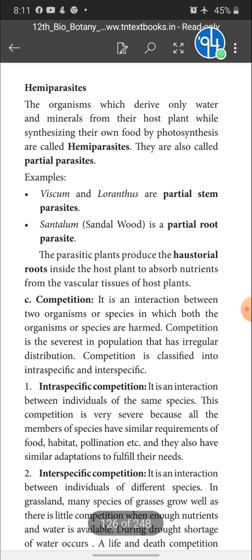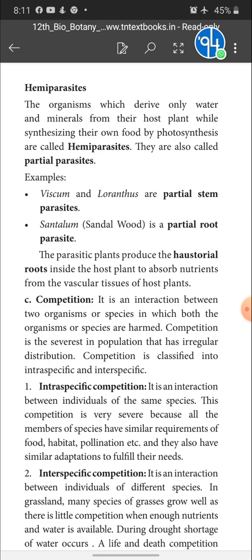Next, hemiparasites: the organisms which derive only water and minerals from their host plant while synthesizing their own food by photosynthesis. They are also called partial parasites. So the organism derives only water and minerals from the host body, and with the help of water and minerals it makes its own food by photosynthesis, hence it is called hemiparasite or partial parasite.